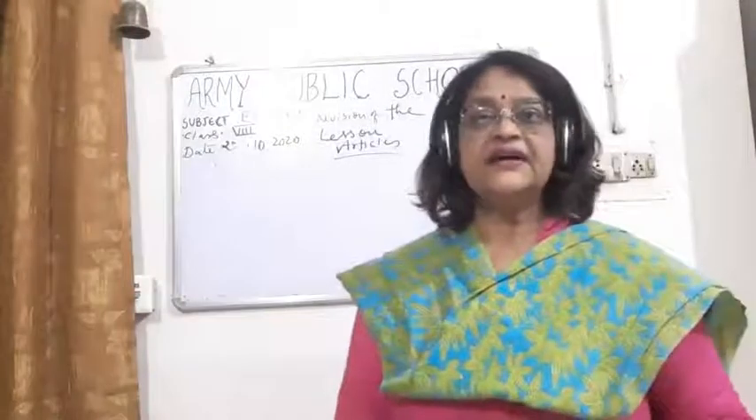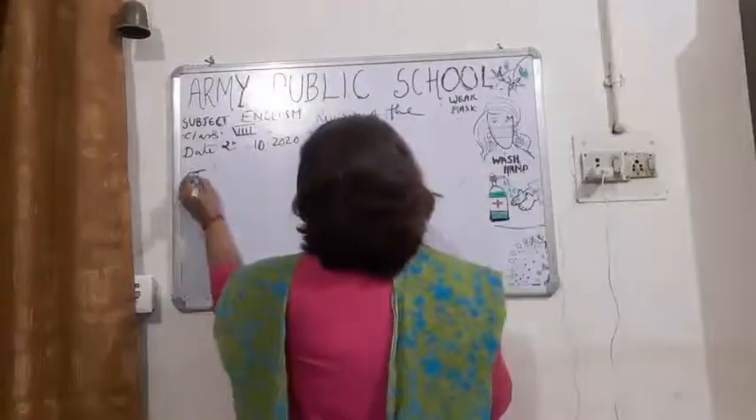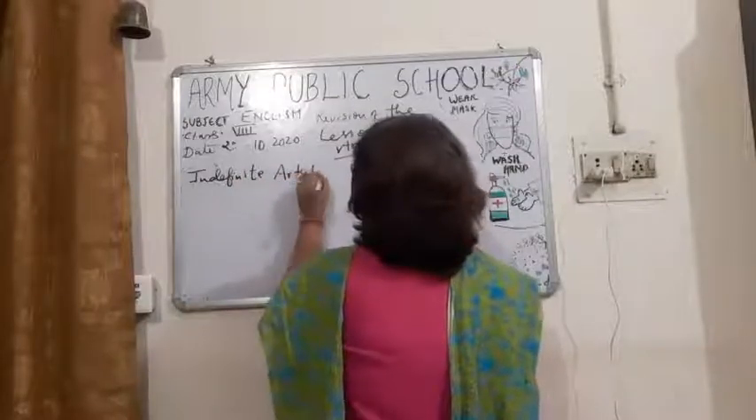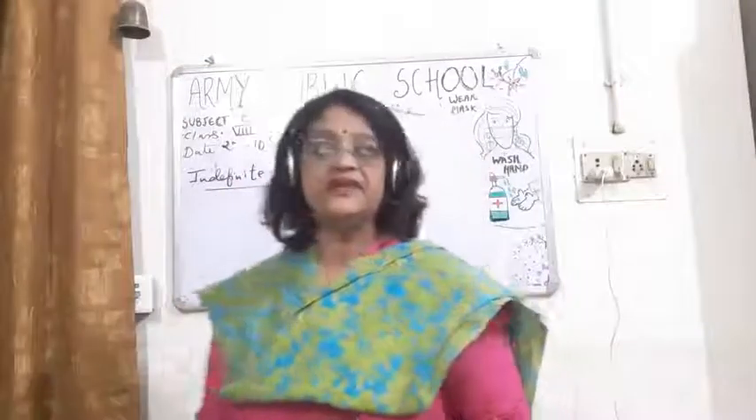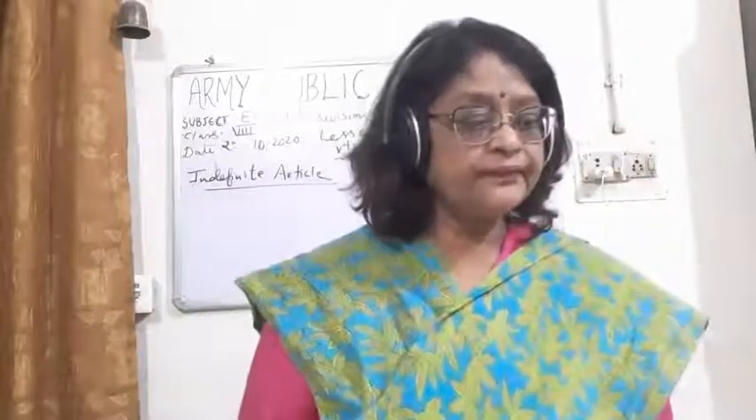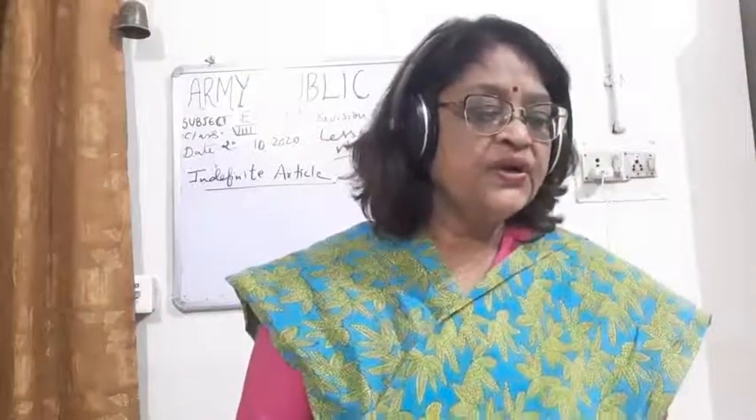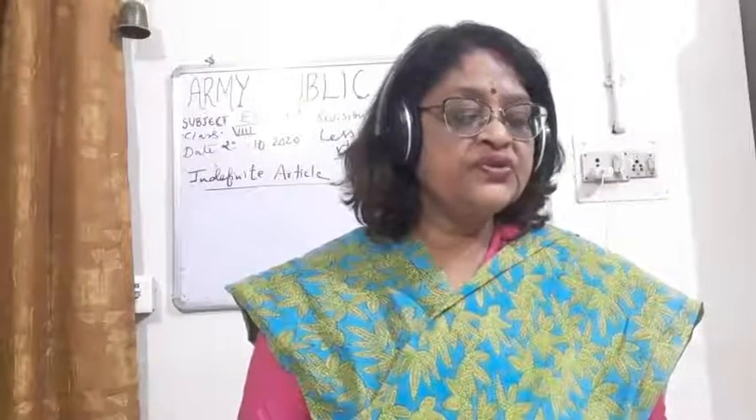So what is an indefinite article? The indefinite articles are a and an. First of all, a is always used before a consonant sound. Some words start with a vowel letter but begin with a consonant sound, so we use a before these words.